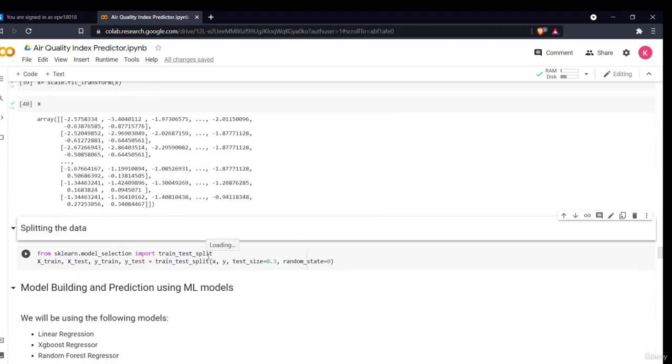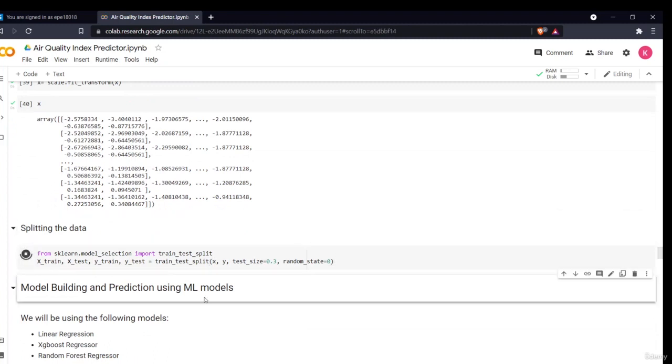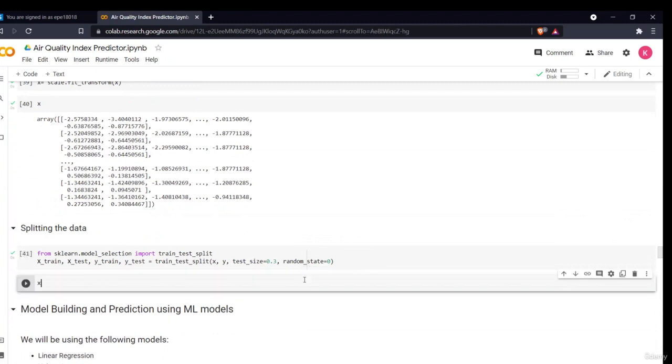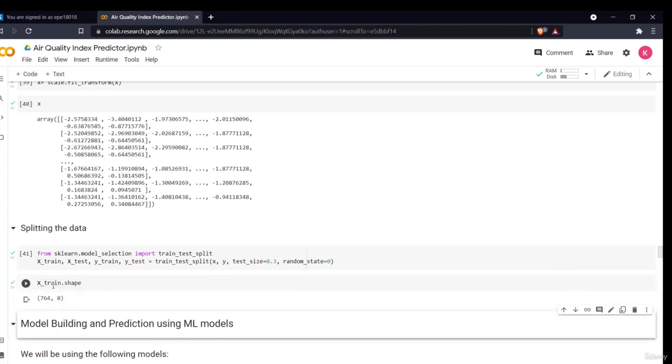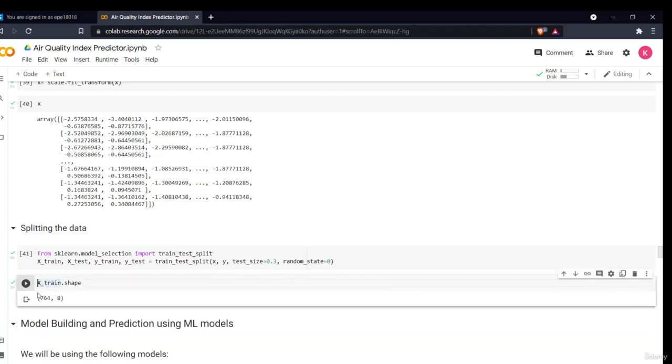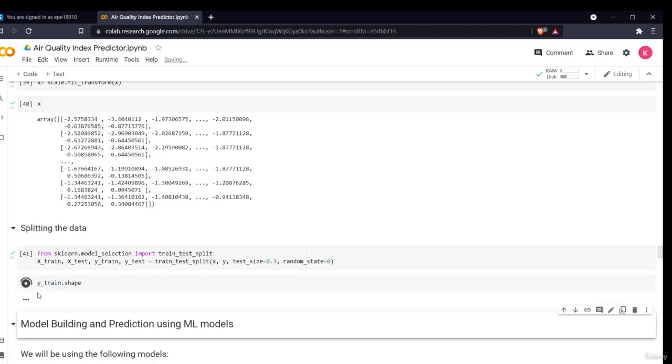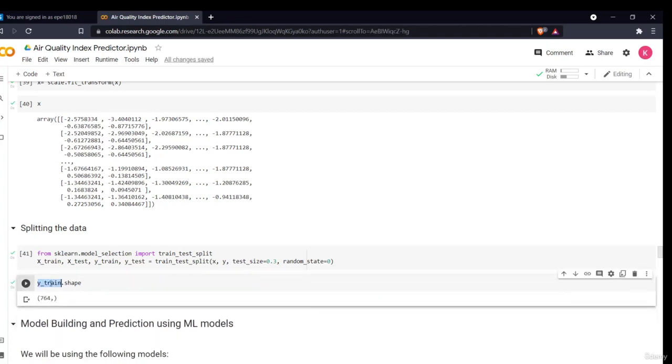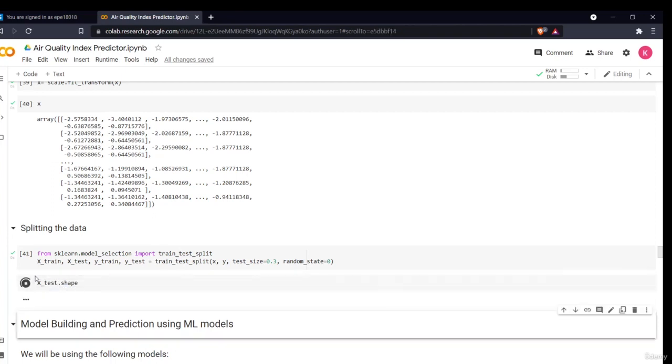And now lastly, I'll split my data into train data and test data. I'll just use train_test_split. Now my data is split. If I want to see the shape, I can check X train shape, then my y train shape, and then my X test shape. Basically, this is divided into 70% train data and 30% test data.